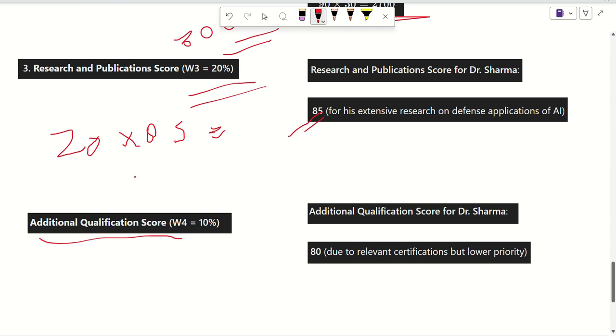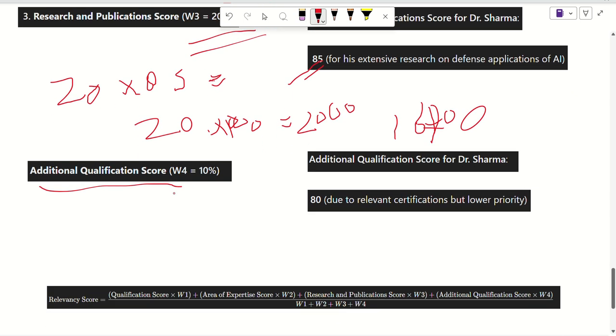So basically expected is 2000, and we can calculate how much Dr. Sharma is getting, 1700. Okay. Similarly, we can calculate the expert score for additional qualification.